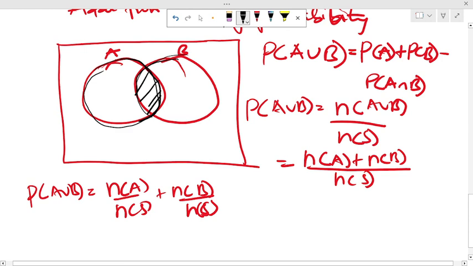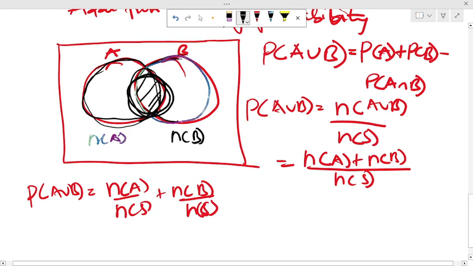So if we use the number of outcomes of B, we have all this circle with us, and the number of outcomes of A also has all this circle with us. So this portion appears 2 times, and this portion is no other than A intersection B. So we would have to remove 1 of it.